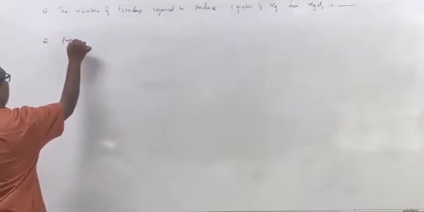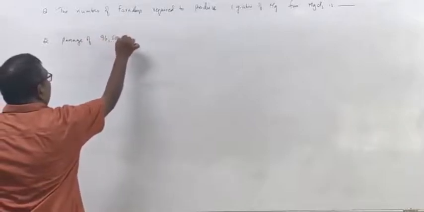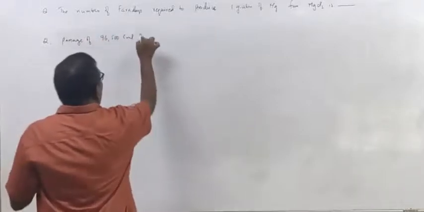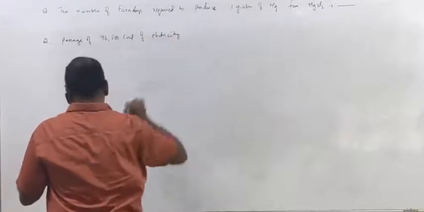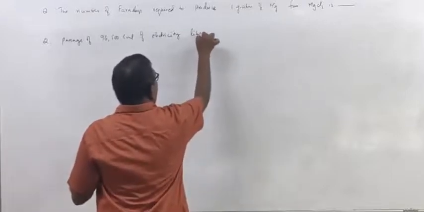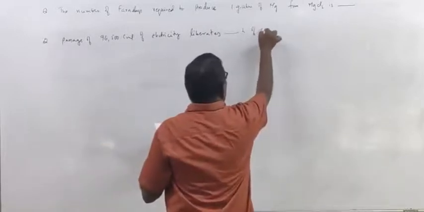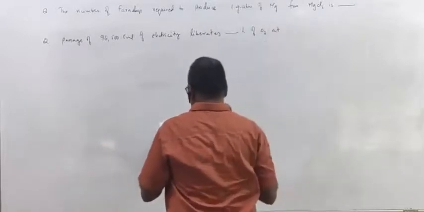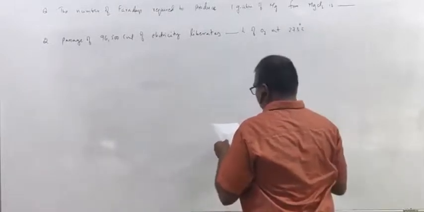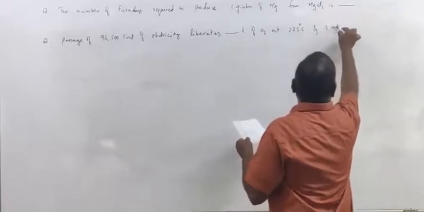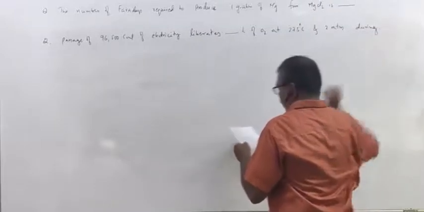Passage of 96,500 coulombs of electricity liberates dash liters of oxygen at 273 degrees Celsius and 2 atmosphere during electrolysis.